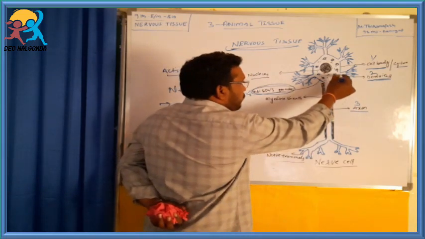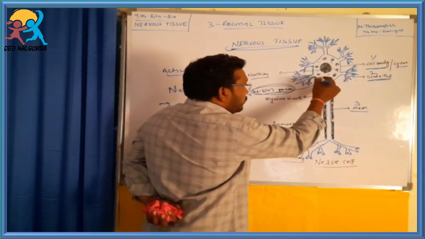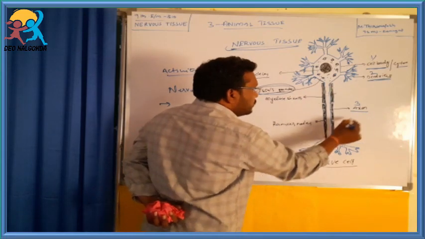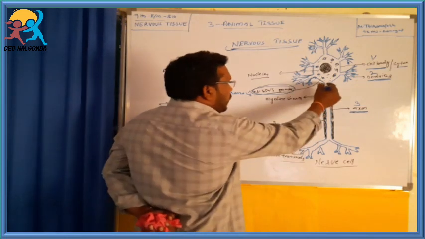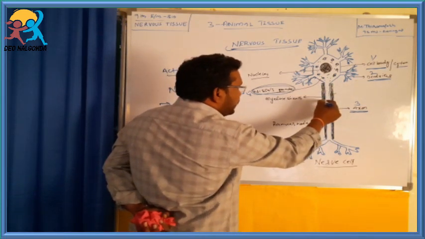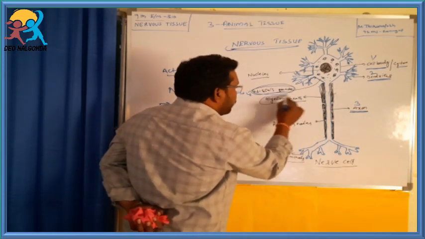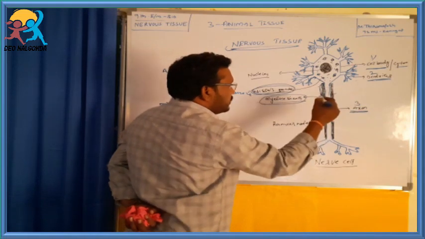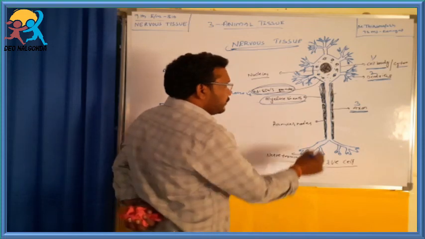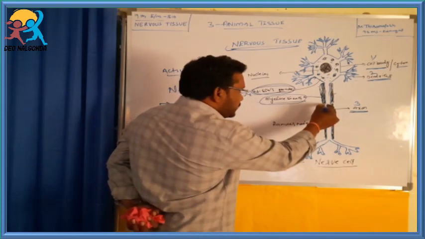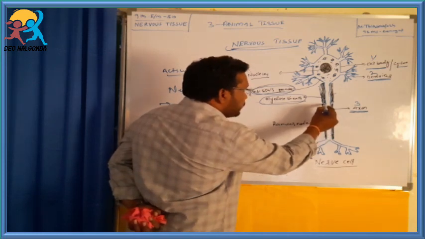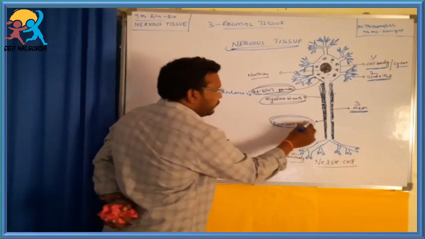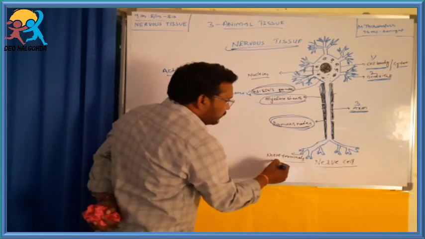Okay, students. From the cyton or cell body, a long projection arises compared with the dendrites. This is called the axon. The axon is covered by a fatty sheet called the myelin sheath. The myelin sheath is present in some neurons in some animals; in some animals it is absent. In the myelin sheath, some regular areas contain gaps. These are called nodes of Ranvier. After that, the axon ends with nerve terminals.